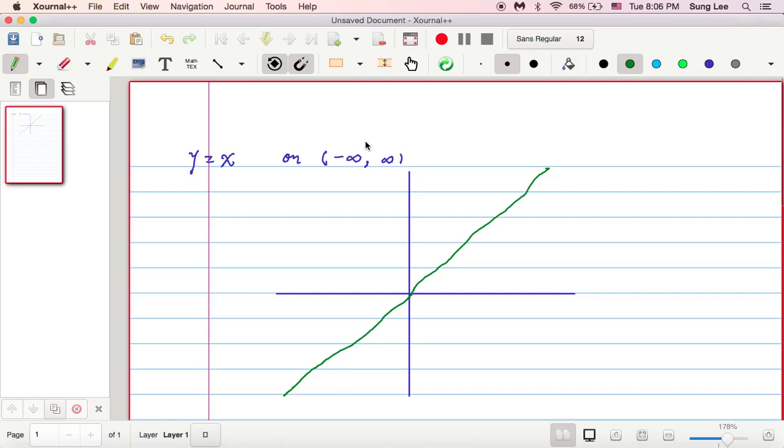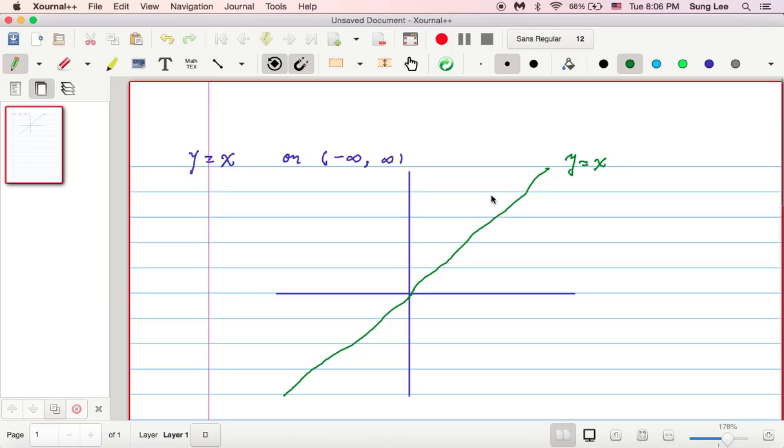That's the graph of y equals x. It keeps going up as x goes to infinity, and it keeps going down this way when x goes to negative infinity. So as you can clearly see, the value of f of x goes from negative infinity to infinity.